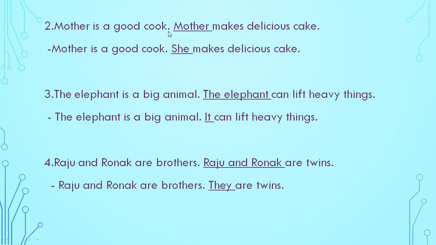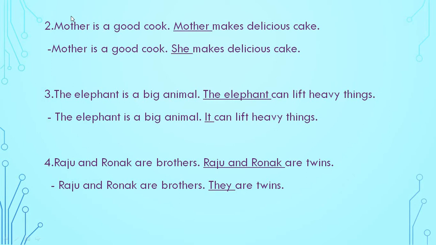Okay. Both the times we should not use mother. Then what will we use? We will use a pronoun. So see how I have done. Mother is a good cook. Mother makes delicious cake. Now see how we have to write the answer using she.